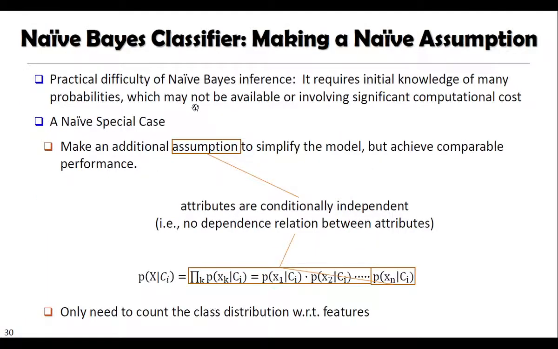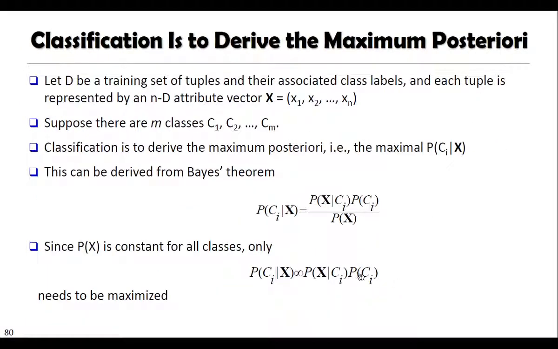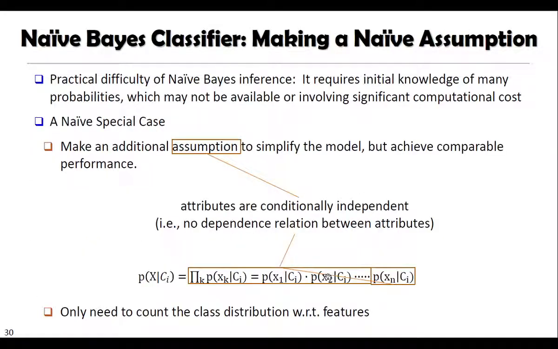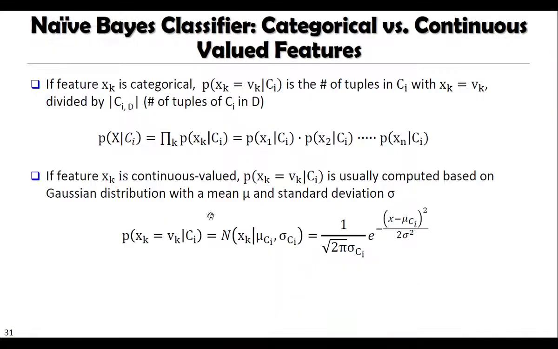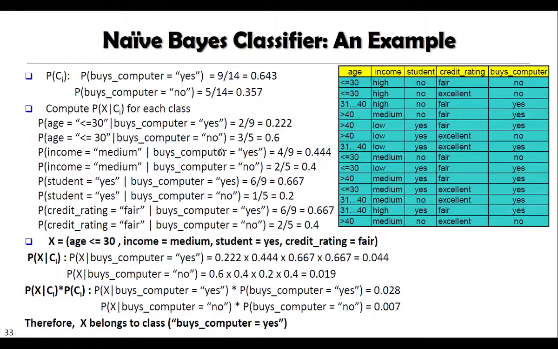We have done the calculation of the first part. If you look at the example, this part we have done: P of C1, that is Bayes computer equal to yes, and P of C2, that is Bayes computer equal to no. Now we have to calculate this conditional probability. For that we have to use this particular formula, because all our variables, or features, or we can say attributes, are categorical. Now let us do the calculation.